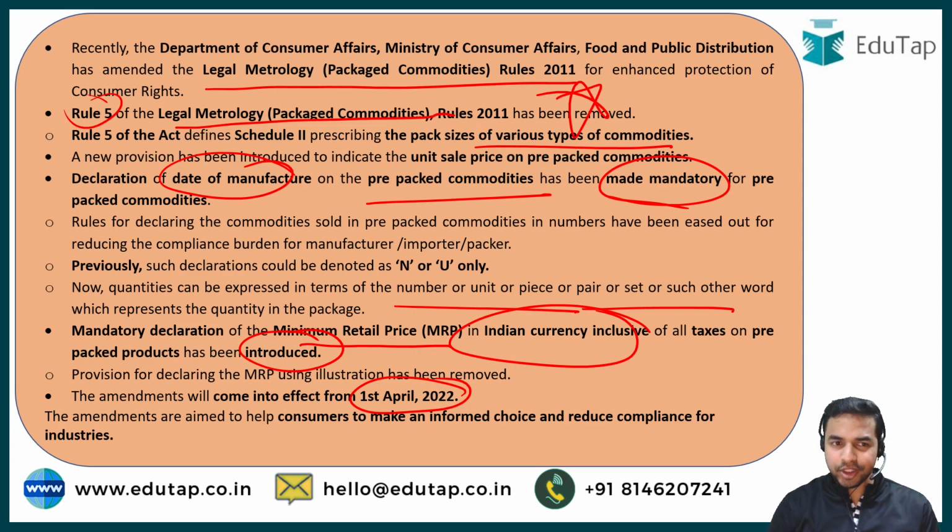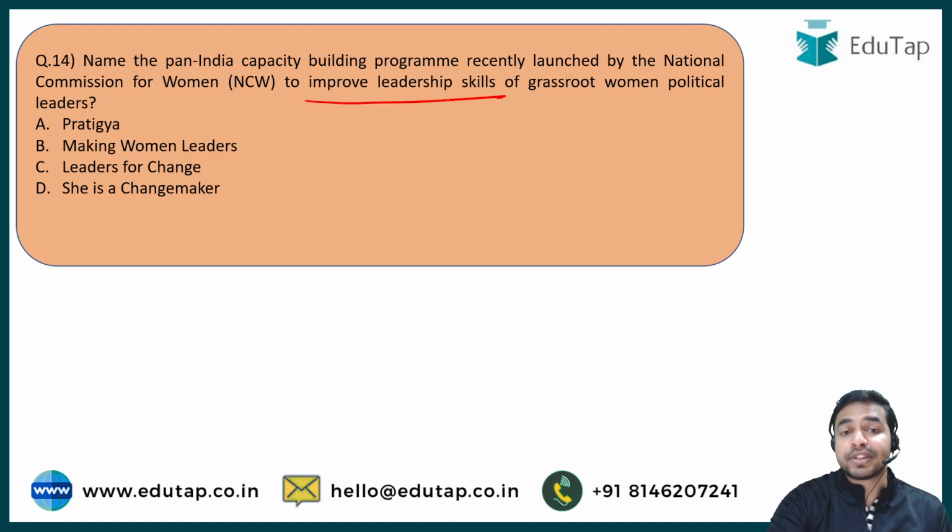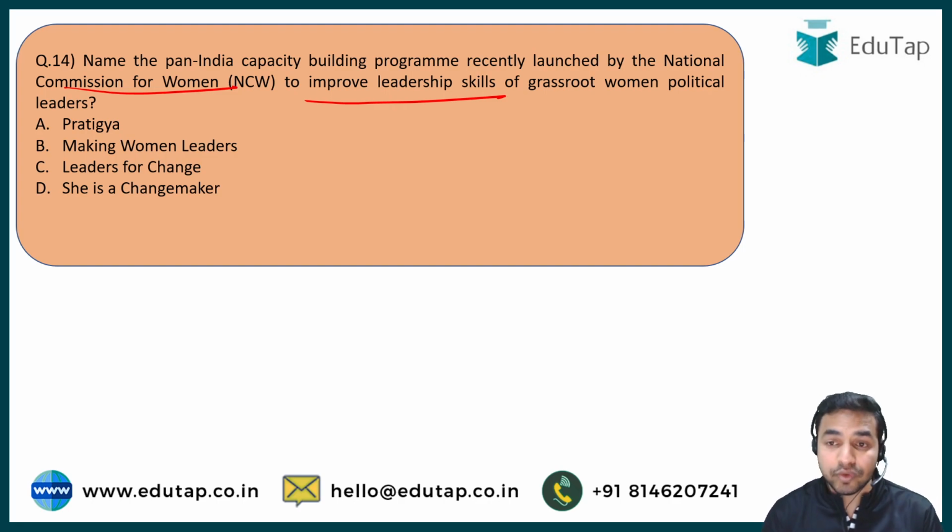Okay, so I hope that this is very much clear, and now we are moving towards the next question, which is here on your screen. And my dear learners, the next question is: name the Pan India Capacity Building Program recently launched by the National Commission for Women to improve leadership skills of grassroots women political leaders. And here the options are Pratigya, Making Women Leaders, Leaders for Change, and She Is a Change Maker. So these 4 different programs have been mentioned here, and you are required to tell me in the comment section below which one of them has been recently launched by the National Commission for Women which aims to improve the leadership skills of grassroots women political leaders.